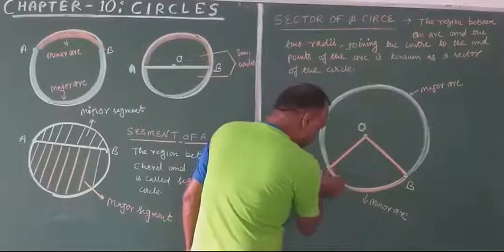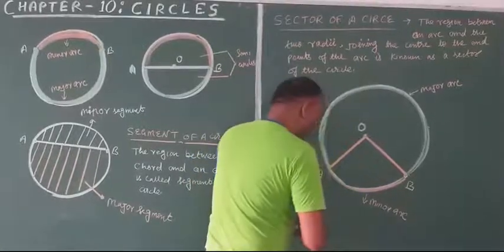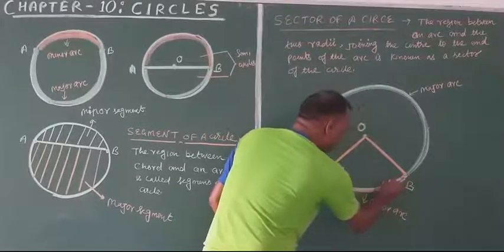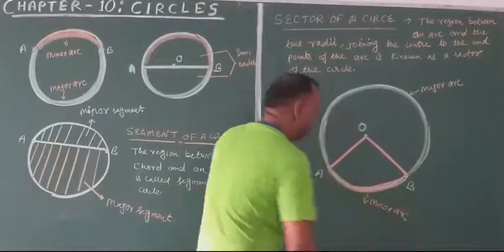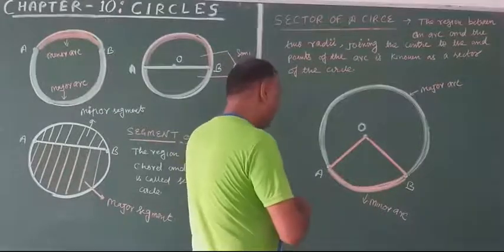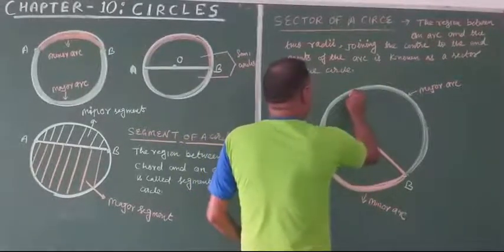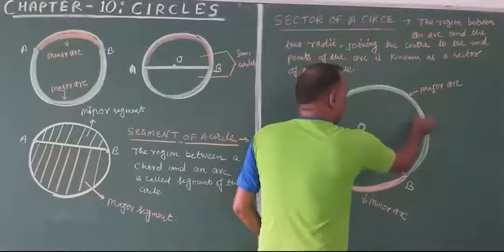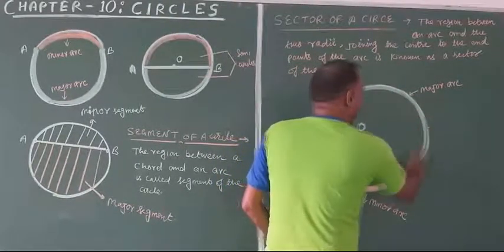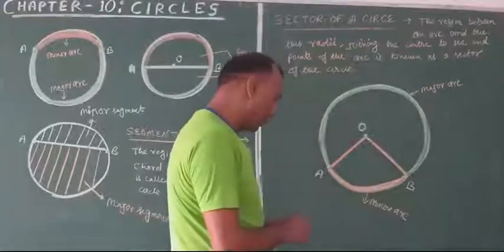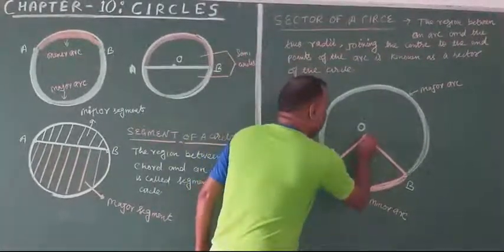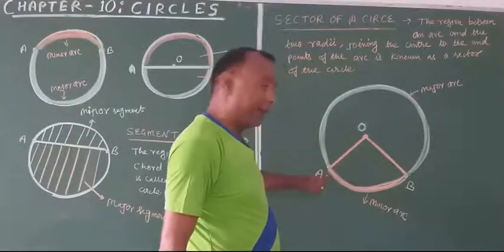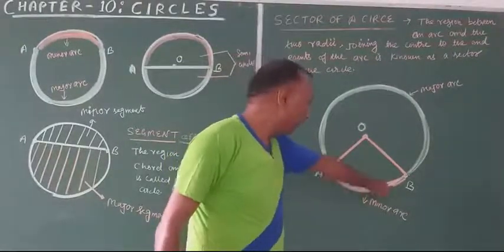So this small portion which is in saffron color is the minor arc, and this which is in the light blue color is the major arc.